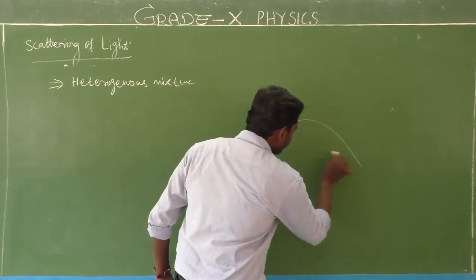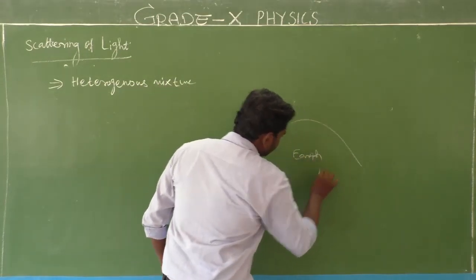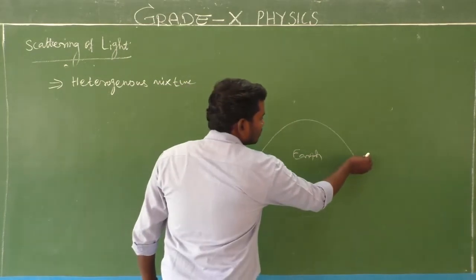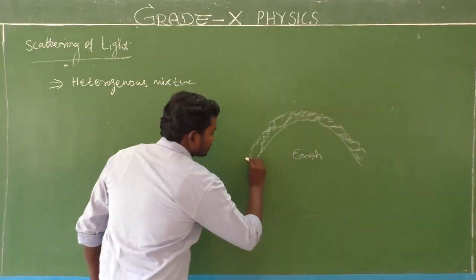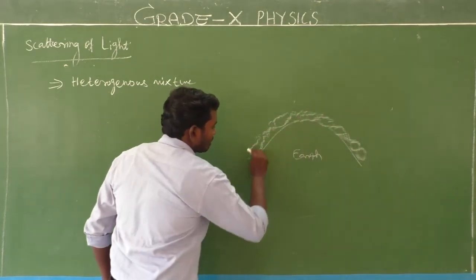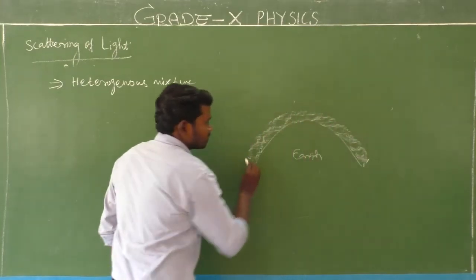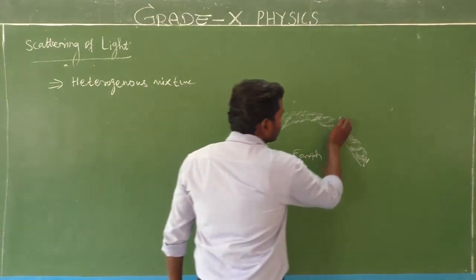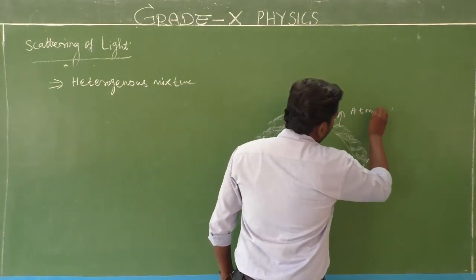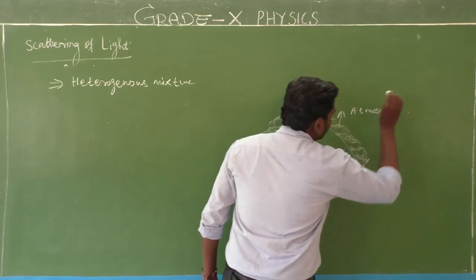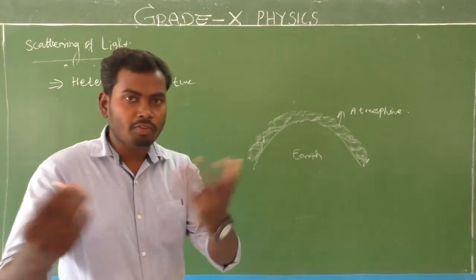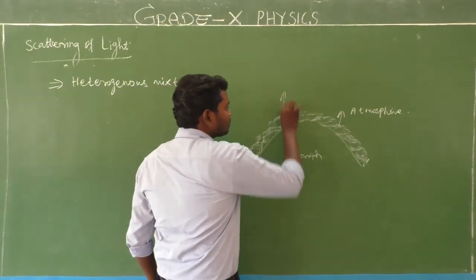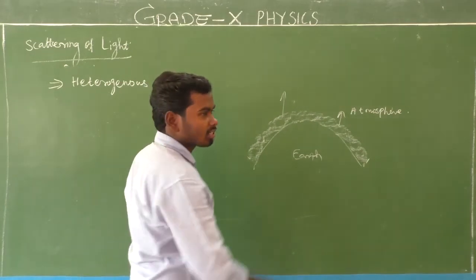So consider this is Earth. The Earth's surface is surrounded by atmosphere. That atmosphere is made up of different gases.